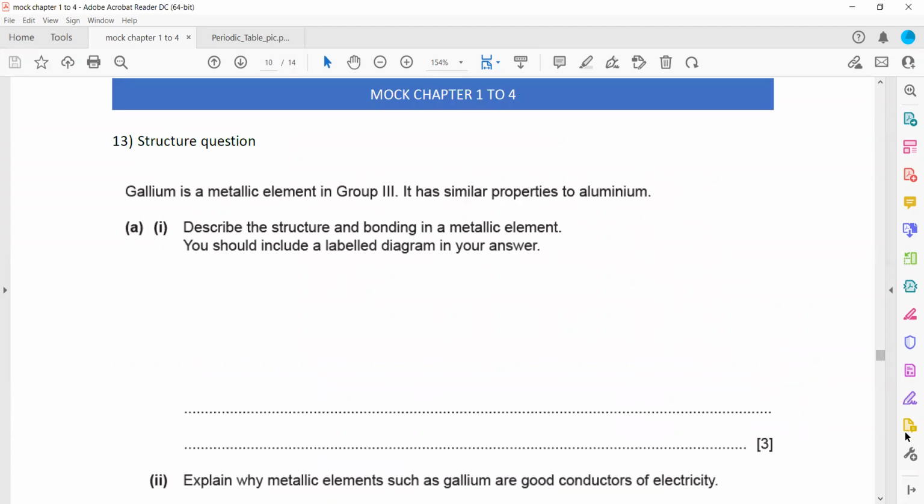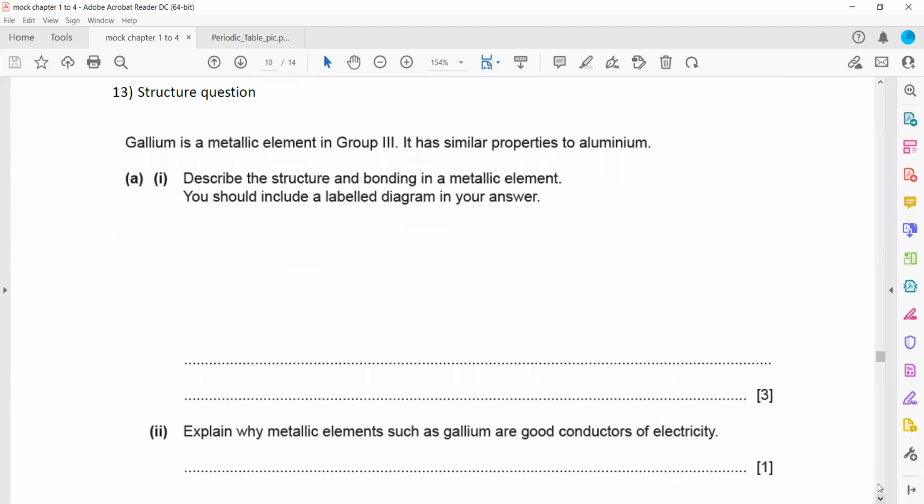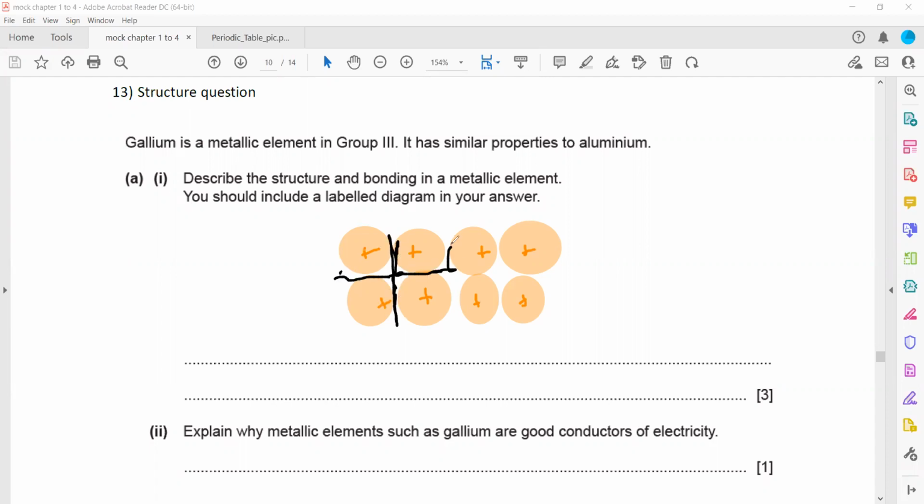Then gallium is a metallic element in group 3. It has similar properties to aluminium. Describe the structure. Basically, you have to describe the structure. What does metal consist of? Metal consists of a lattice of positive ions, a regular arrangement of positive ions or cations. And it has delocalized electrons, the free electrons which are free to move within the structure.